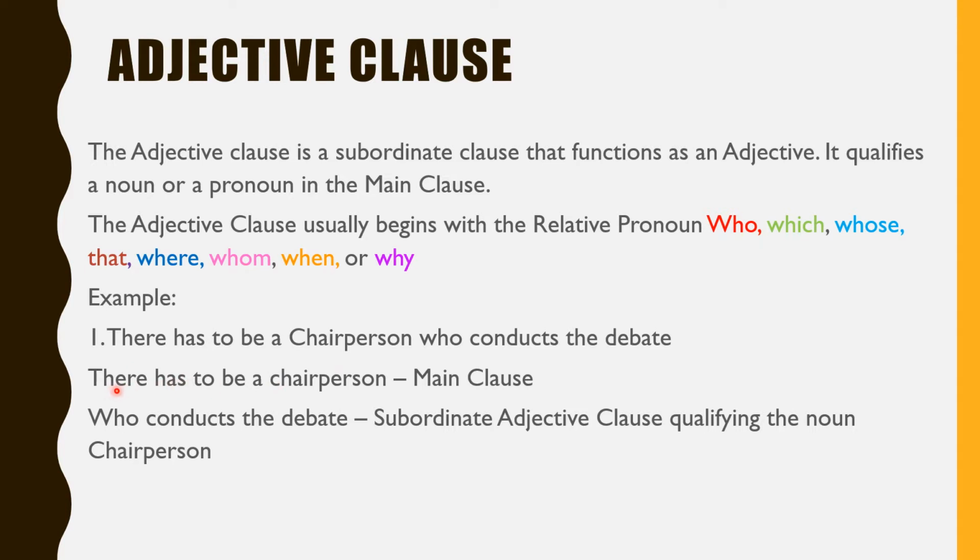So this is the main clause. There has to be a chairperson is the main clause, and who conducts the debate is the subordinate adjective clause qualifying the noun chairperson in the main clause. The adjective clause is also called a relative clause, and the conjunction that joins the main clause and the subordinate clause is called a relative pronoun. What are the relative pronouns? Who, which, whose, that, where, whom, when, or why. So the adjective clause usually begins with these relative pronouns.